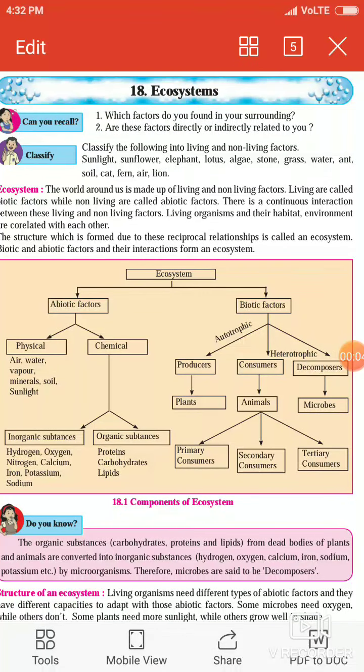Good morning, students. Today we are going to learn lesson number 18, ecosystem. Ecosystem means the interrelationship between biotic and abiotic components. Here, certain things are given which we have to classify into biotic and abiotic things.